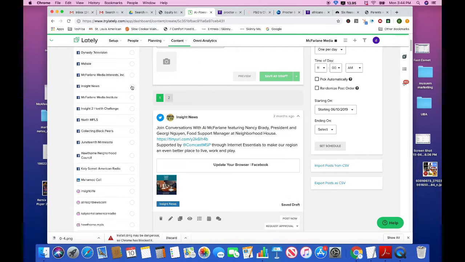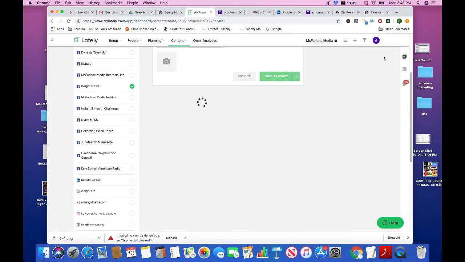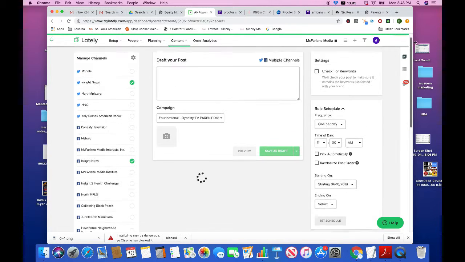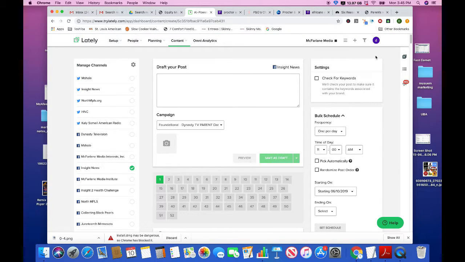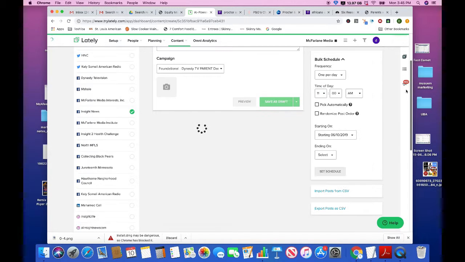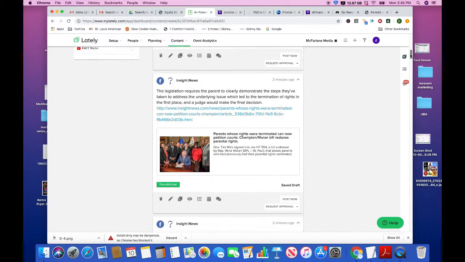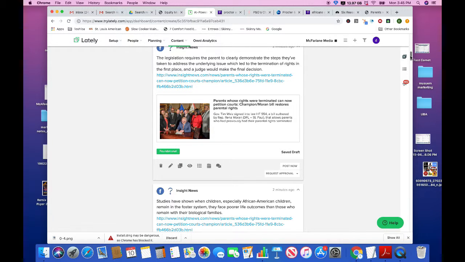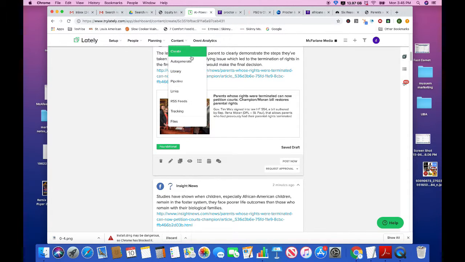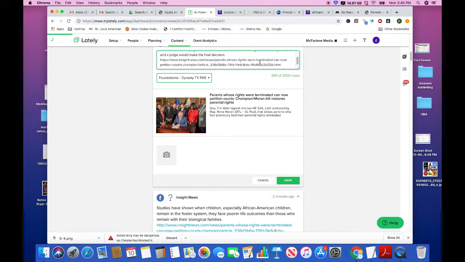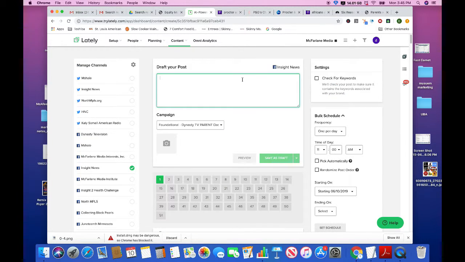Go back and select Insight News Facebook page. And we won't post to additional Twitter pages at this time. So we're going to just deselect Twitter. But now we get the chance to go back, scroll down, see our additional posts. Now that we've kind of introduced it, I like this. This legislation requires the parent clearly demonstrate the steps they're taking to address the underlying issue, which is cool because you already got what this is about in the title. That was 369 characters. Perfect for Facebook across the board.